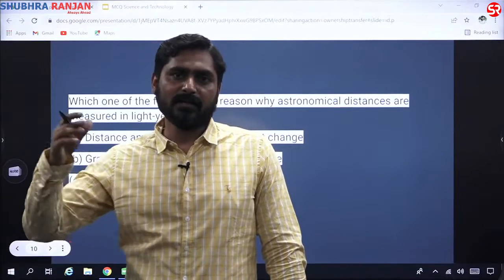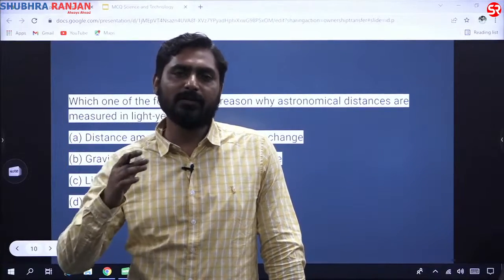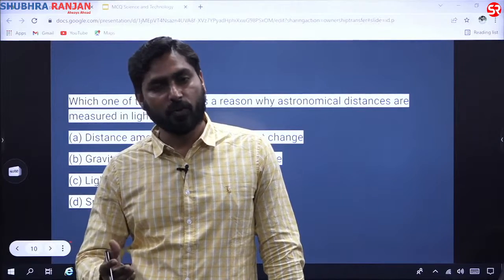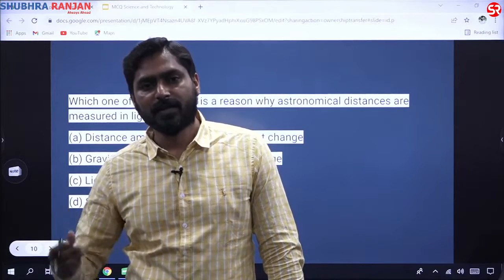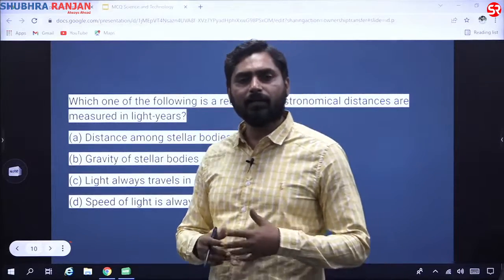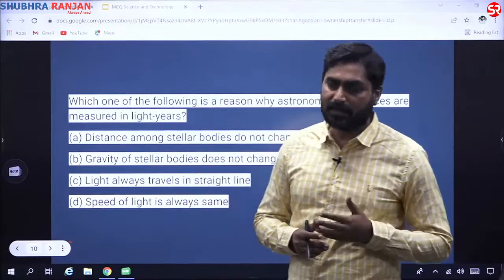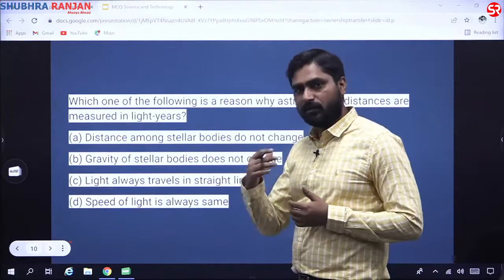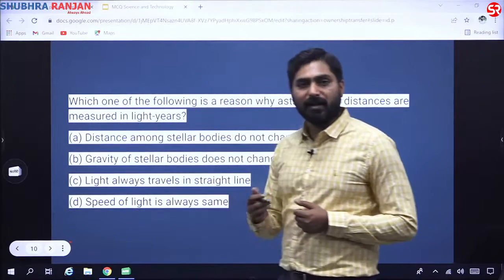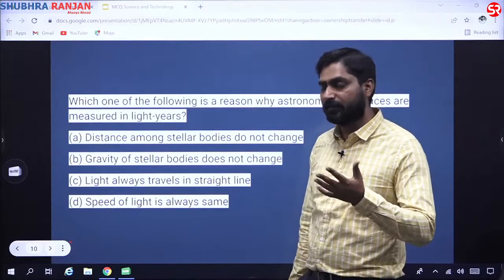And for astronomical distances, the medium would still be vacuum. So the light would have same velocity. But let us say if light has to pass through water, or light has to pass through diamond. So diamond has a refractive index of 2.4. So light barely is able to crawl. So that is why you see diamond is so shiny. So in this question, there is a concept involved. So speed of light is always the same. You might think that it is always the same, but it varies with respect to the different mediums.